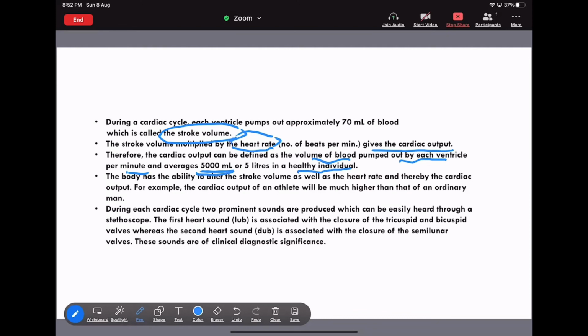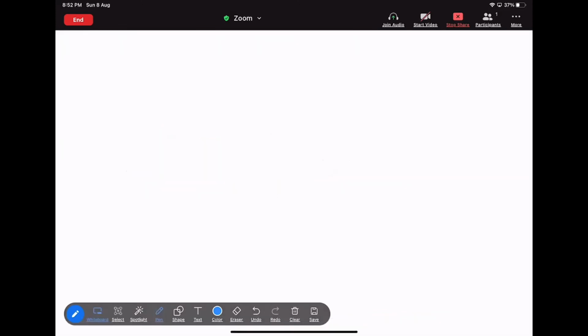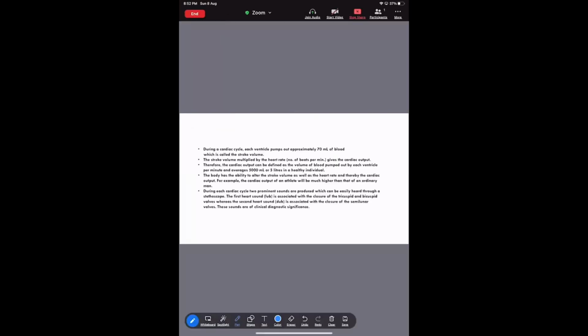Now see, I mentioned two new terms. The first one is the stroke volume. Stroke volume means how many ml of blood is pushed out by the ventricle.